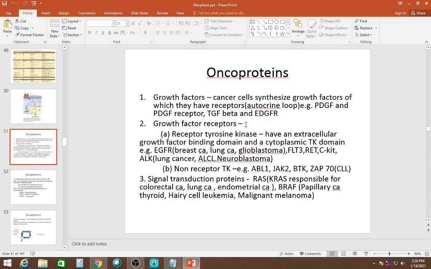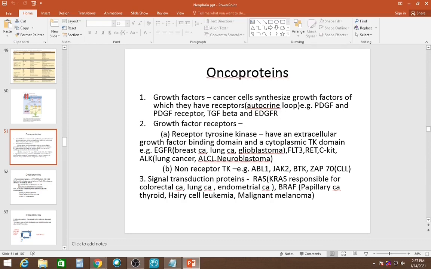Now growth factor receptors are also there, like receptor tyrosine kinases. They have an extracellular growth factor binding domain and a cytoplasmic tyrosine kinase domain, as I have already explained. Examples are EGFR, involved in breast cancer, lung cancer, glioblastoma; FLT3, RET, c-KIT, and ALK. ALK is involved in lung cancer, anaplastic large cell lymphoma and neuroblastoma.